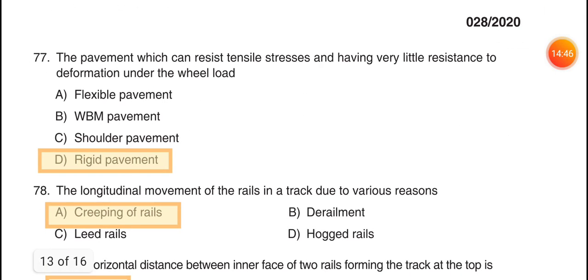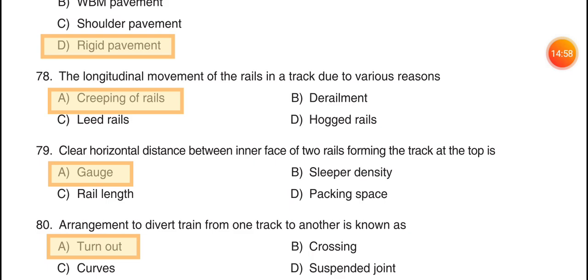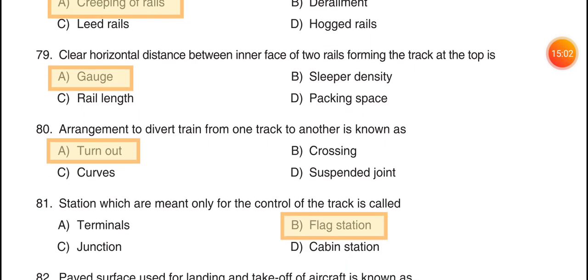77. The pavement which can resist tensile stresses and having very little resistance to the deformation under the wheel load, option D, rigid pavement. 78. The longitudinal movement of rails in a track due to various reasons. Option A, creeping of rails.